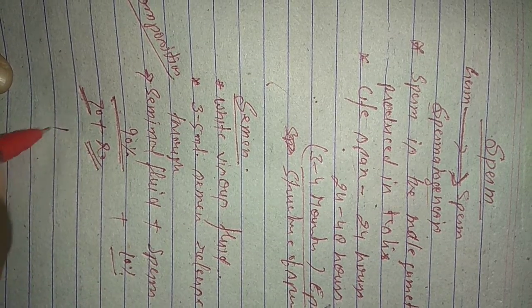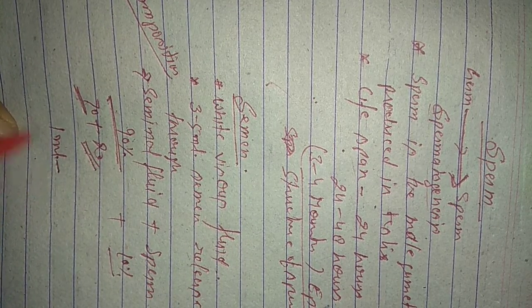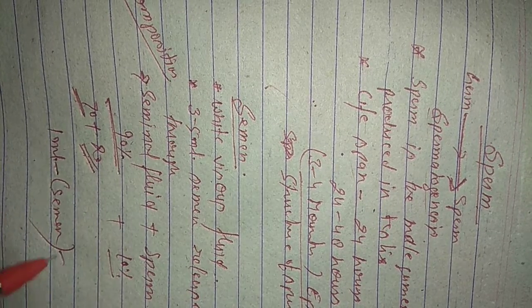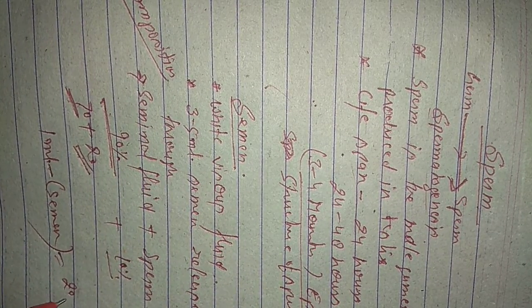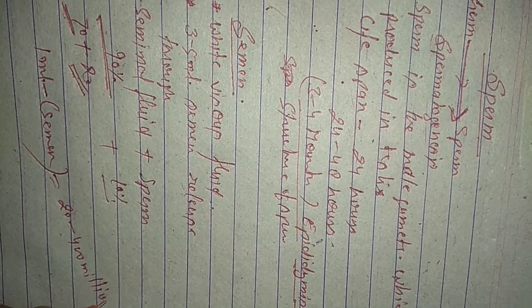These numbers are per ml. 1 ml of semen consists of 20 to 400 million sperm.